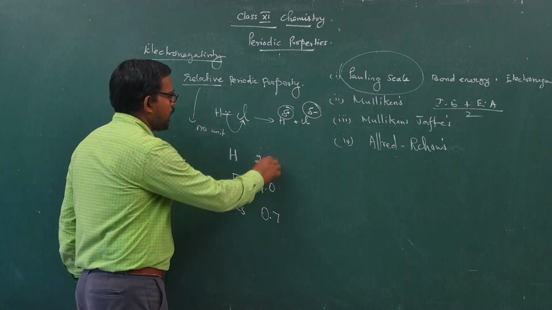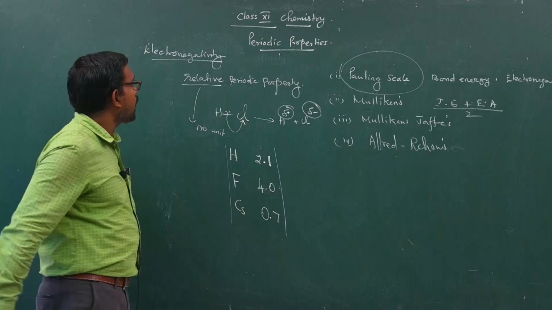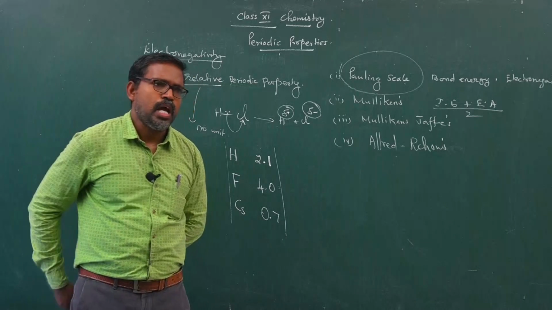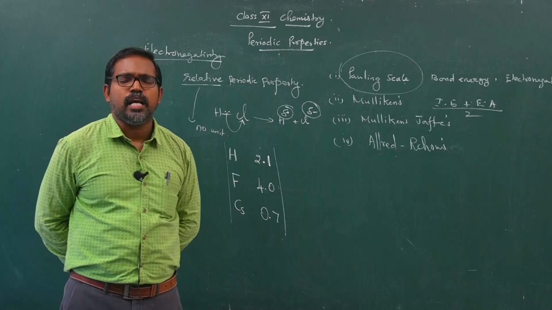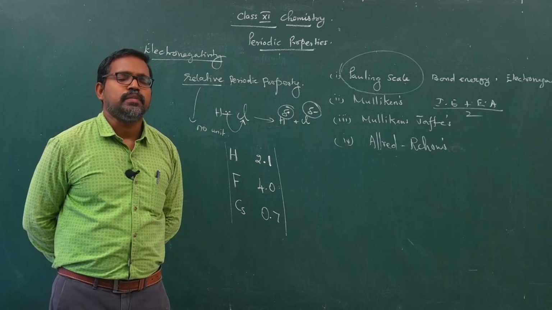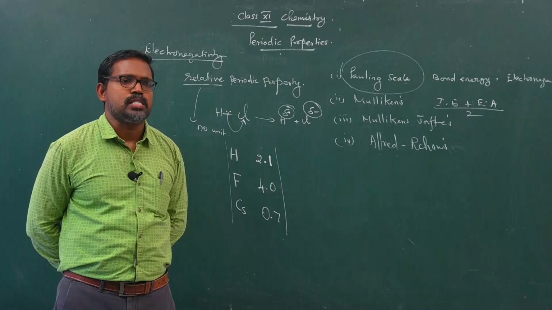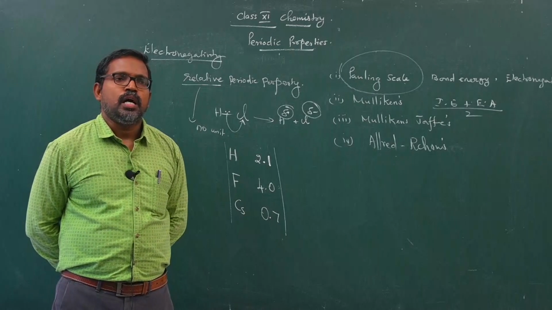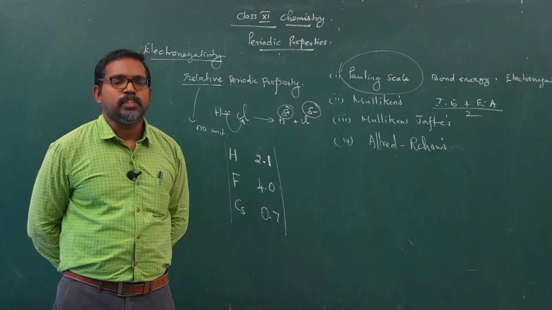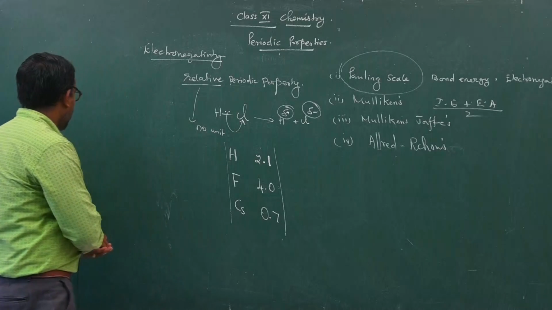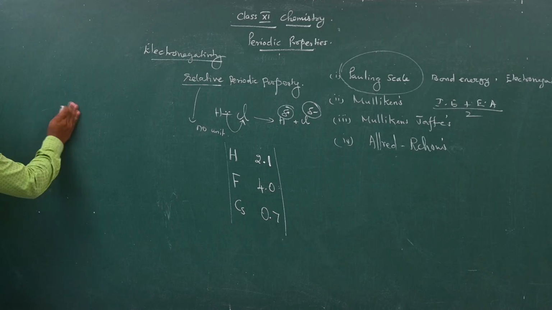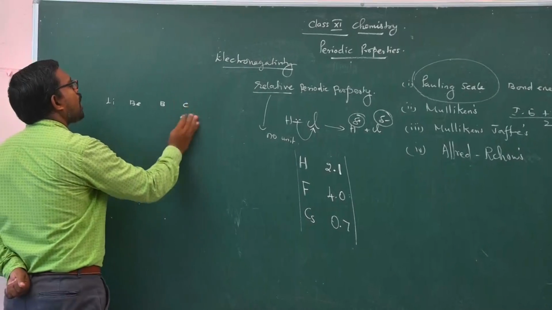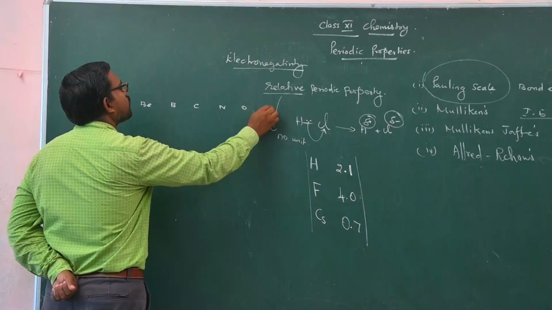So these are some important values about electronegativity. Now the variation of electronegativity: like ionization energy and electron affinity, electronegativity increases from left to right in a period. Top to bottom in a group, electronegativity values decrease. Consider the example: lithium, beryllium, boron, carbon, nitrogen, oxygen, fluorine.